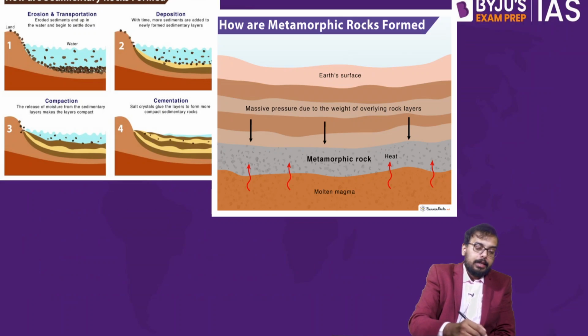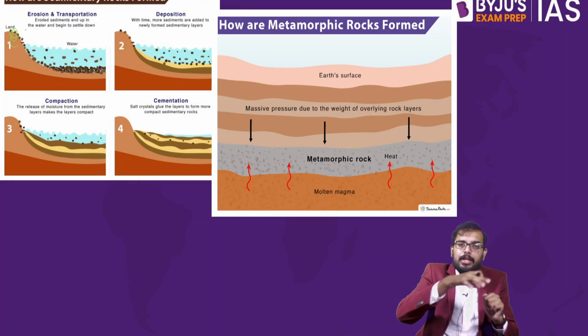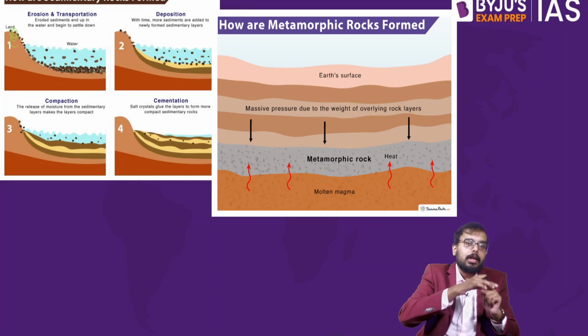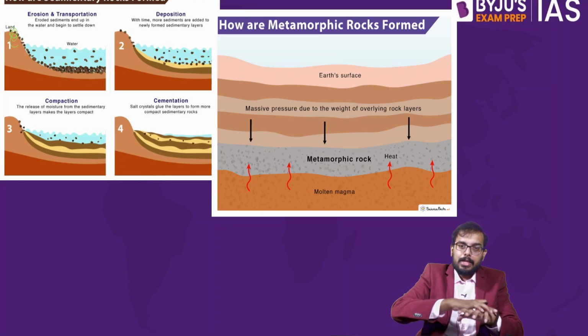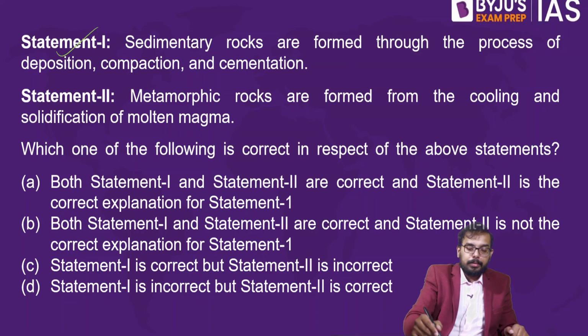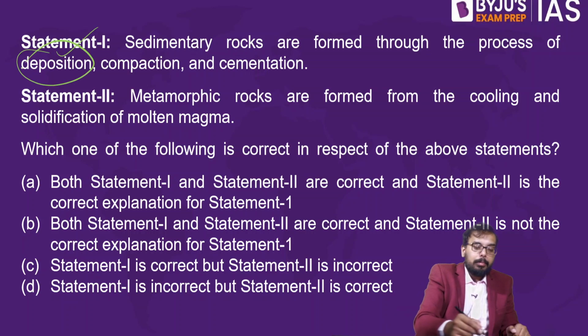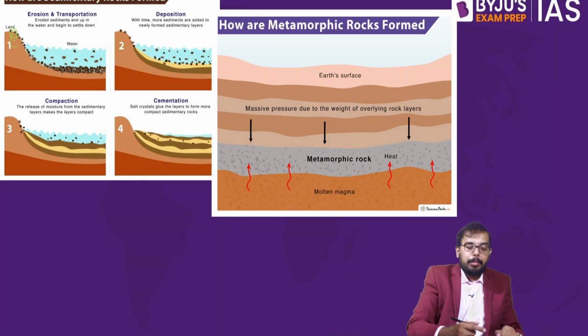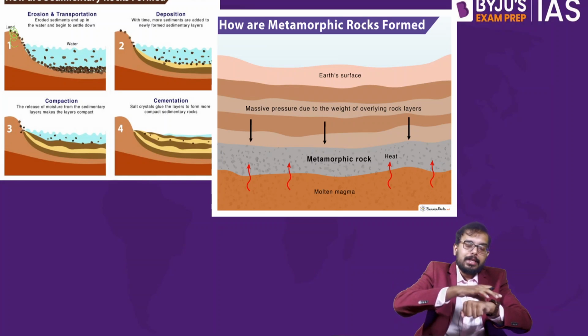If you see here, this is the sedimentary rock. From igneous rock and all other rocks, there would be erosion. This eroded material would go and deposit. First there would be deposition, and next there would be compaction over this deposited layer.